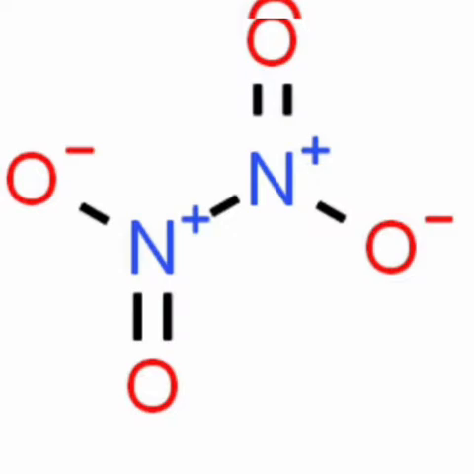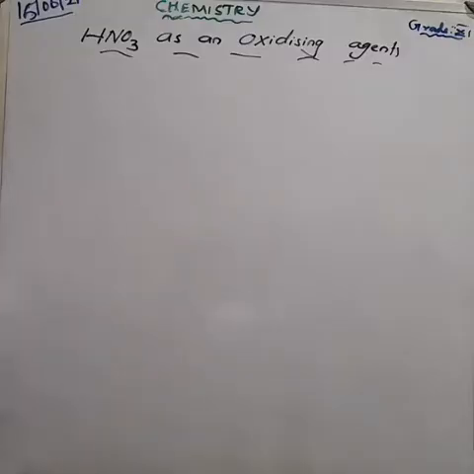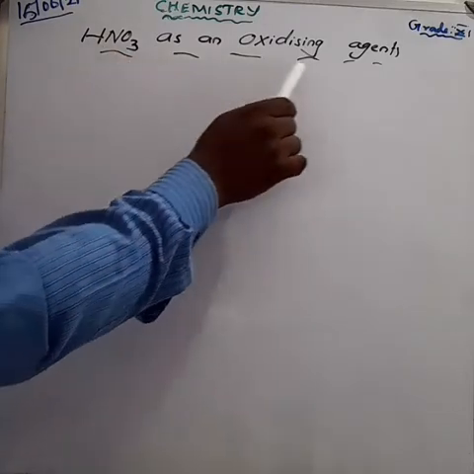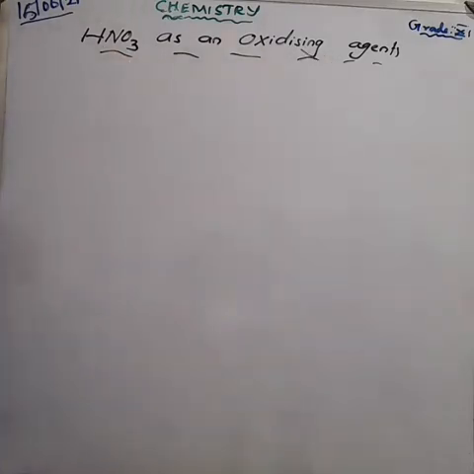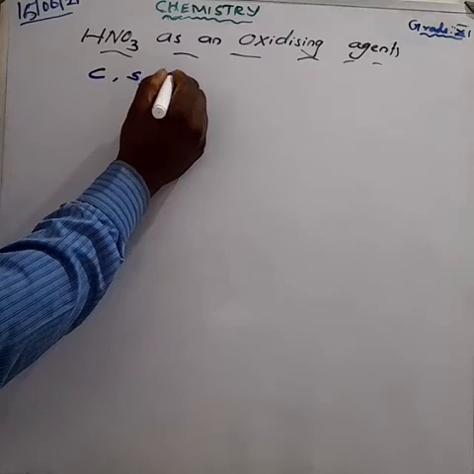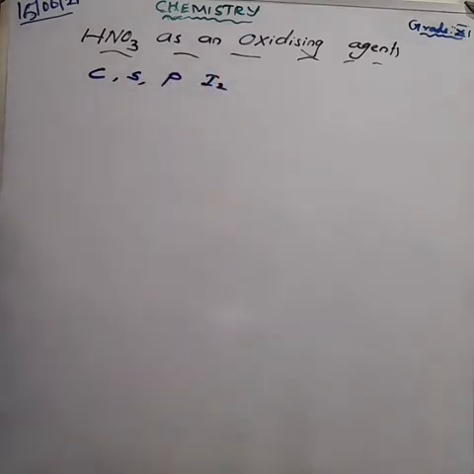So the first one is about nitric acid as an oxidizing agent. Please all of you take notes one by one. Nitric acid is a very good oxidizing agent. The non-metals like carbon, sulfur, phosphorus, and iodine are oxidized by nitric acid.